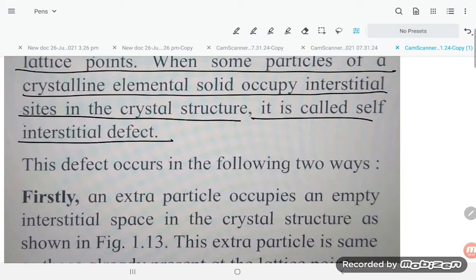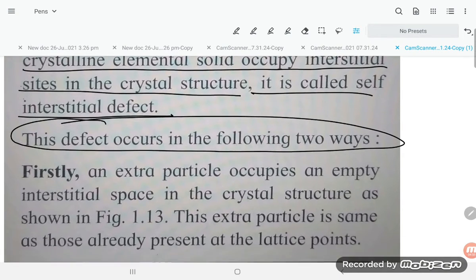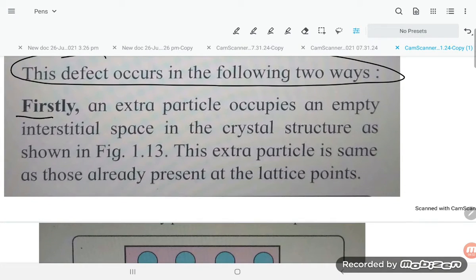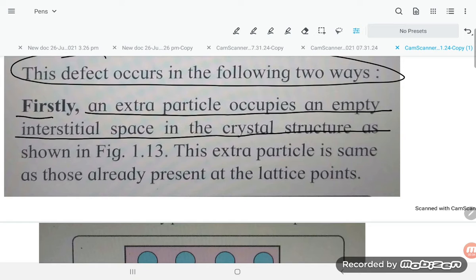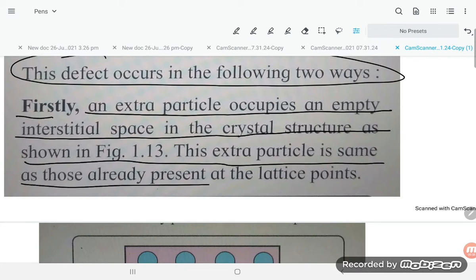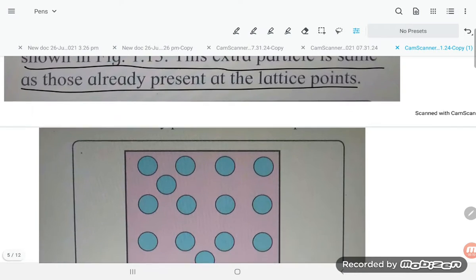That means the space between 4 atoms or 6 atoms is what is known as an interstitial site. The defect occurs in the following two ways. Firstly, an extra particle occupies an empty interstitial space in the crystal structure, as shown in the figure. This extra particle is the same as those already present at the lattice points.